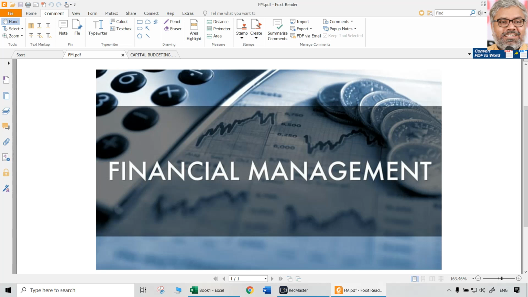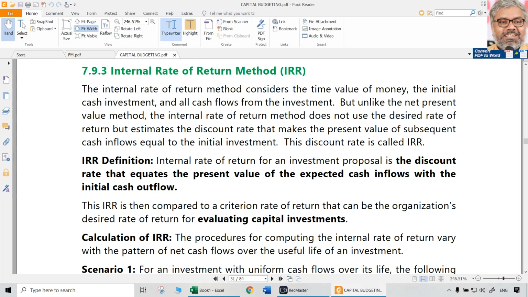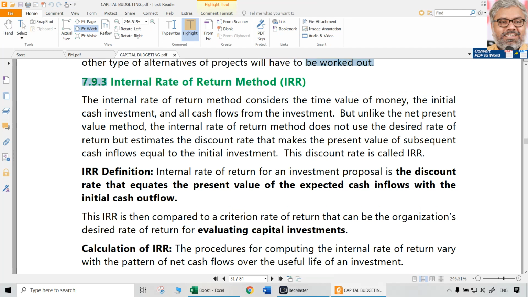And computations are to be done. In case of NPV, it is the present value of cash inflows minus present value of cash outflows. Whereas in case of profitability index, that minus changes to divided by. So it can be calculated as present value of cash inflows divided by present value of cash outflows. These are the two techniques in capital budgeting we discussed in the earlier sessions. Now let us continue this discussion with one more very important technique, that is internal rate of return, IRR.